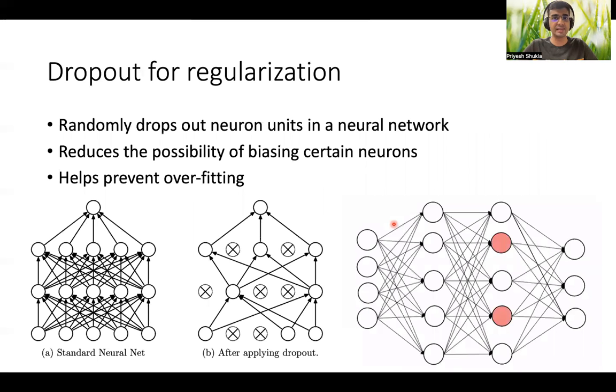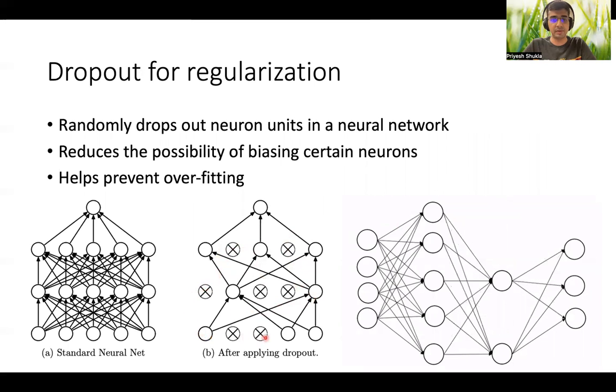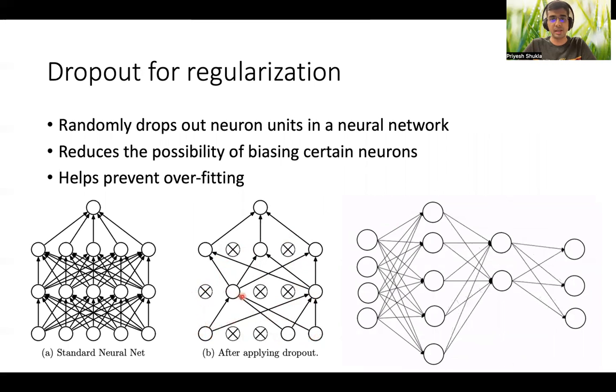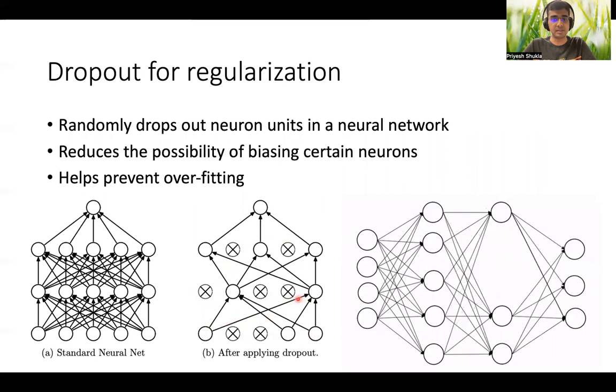In order to impose regularization, one technique is dropout, which is very commonly used. What dropout does is randomly drop off certain neuron units from the network layers with a certain probability, which is called the dropout probability. The effect is that certain neurons that might have been heavily biased towards a particular prediction have their effect alleviated. That is, the overfitting problem has been alleviated by imposing the dropout layers during the training. So that is the benefit of dropout.